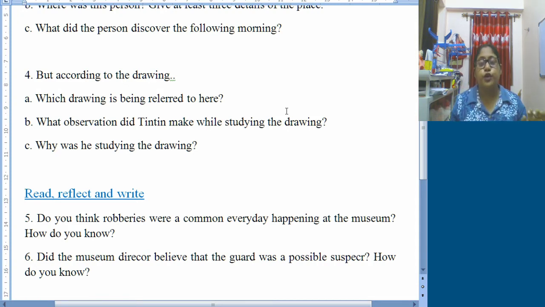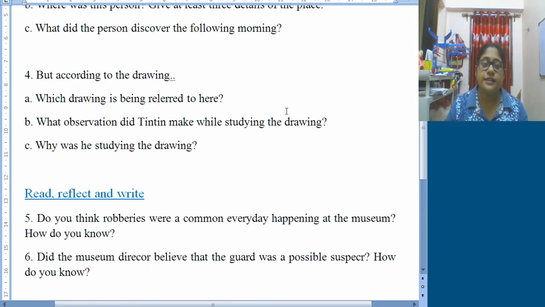If we observe the guard minutely, if robberies were a very common fact at the museum, then the guard would have been more alert. Along with that, we find only one guard; there would have been more forces to take care of the museum. So these are the evidence that it was not a very common everyday happening at the museum.